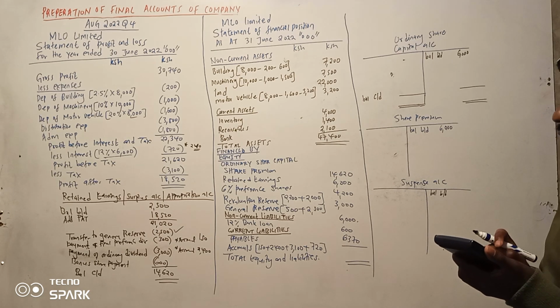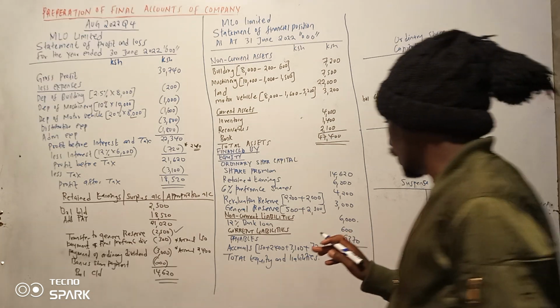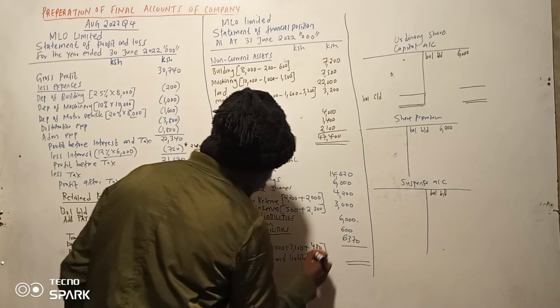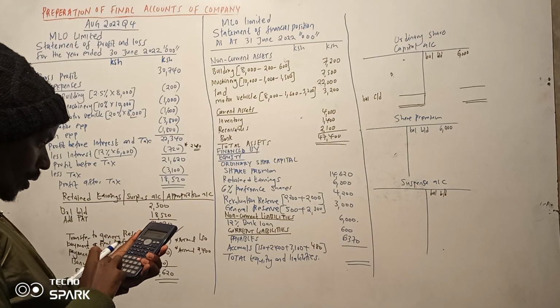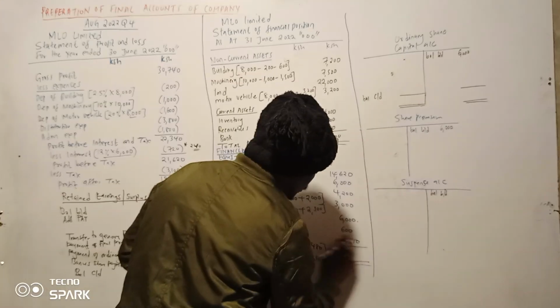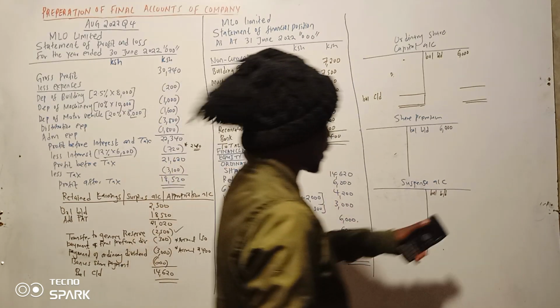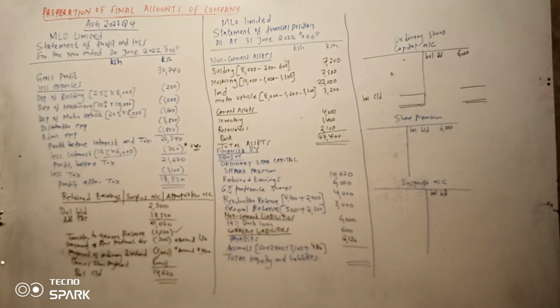So 720 minus 240, 480. So kumaanisha hapa inafaa kuwa ni 480. Correct this one kindly kwanza. So 150 plus 2400 plus 3100 plus 480, 6130. This is supposed to be 6130. Sawa. So suspense account balance. So nimeona hapo kwa suspense account balance ni ngapi? 750.